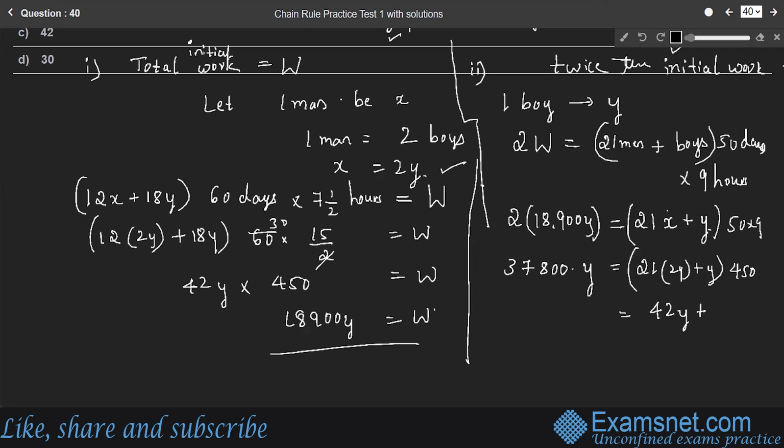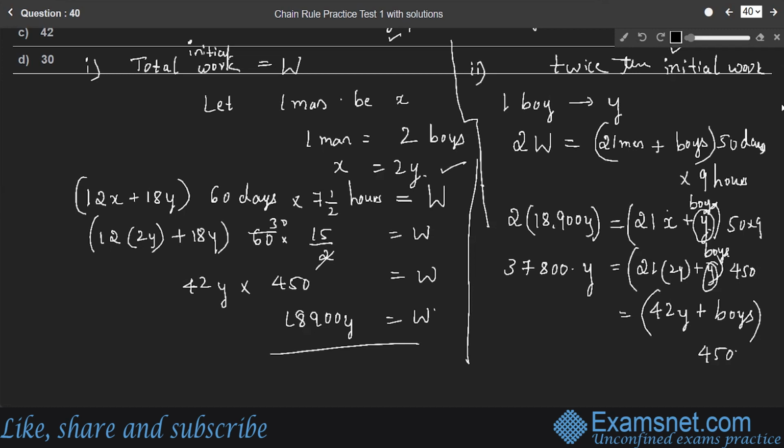You need not consider Y as the number of boys separately. Instead of writing Y, you can directly take some boys as required, into 450.